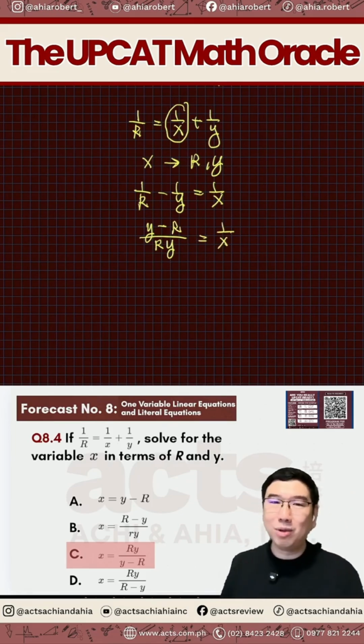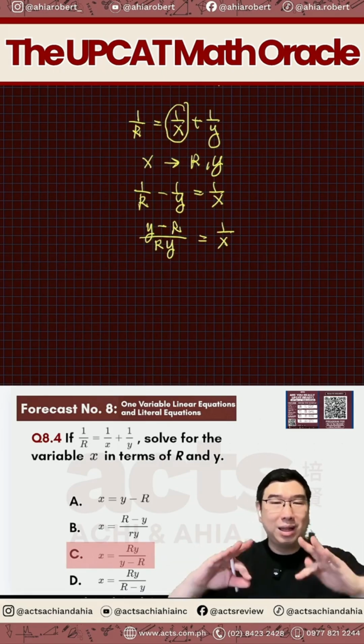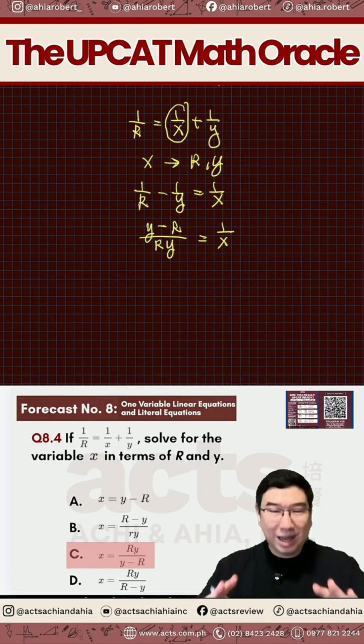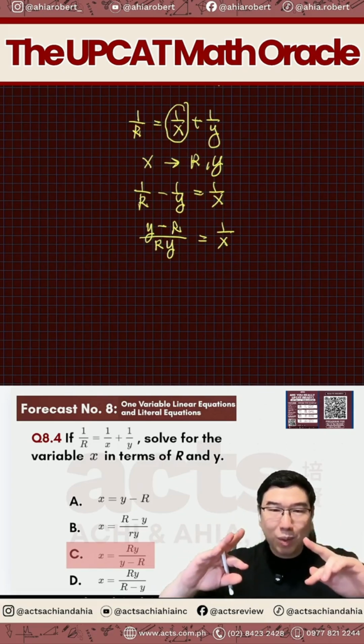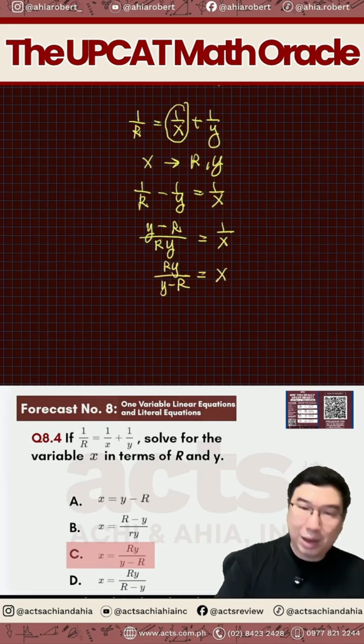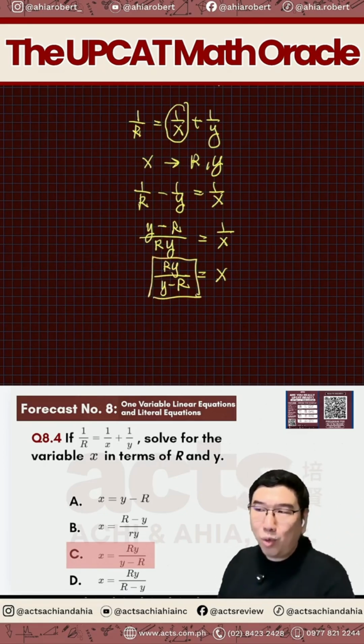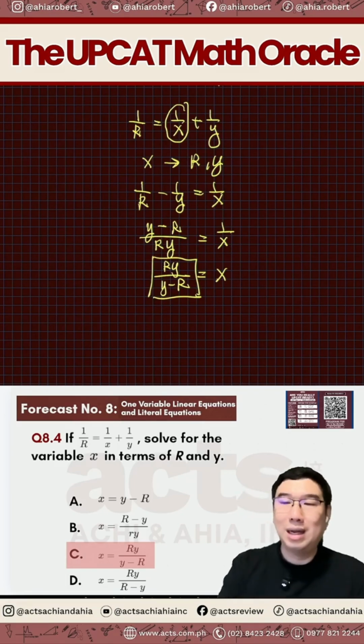And sabi natin, kung 1 over x yan, paano natin kukunan si x? E di babalik lang tayo para makuha ngayon natin si x, right? Reciprocate both sides of the equation. So, magiging x over 1 na sa right side. On the left side, it will now become ry over y minus r. So, dyan, mayroon tayong sagot na x, which is ry over y minus r, which is your letter C.